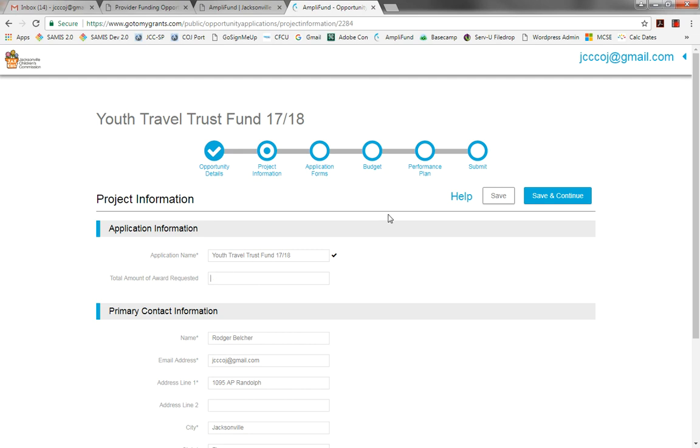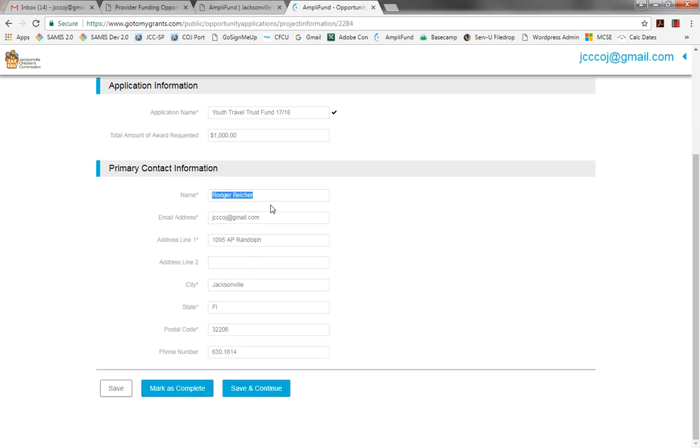In this test example, I'm going to request $1,000, which will be 25% of the overall cost. In this example scenario, let's use a total travel cost of $4,000. $1,000 being requested, and this field will represent 25% of that total cost. I confirm that I have correct information loaded up here. That looks good. And now I'm going to mark this as complete and then save and continue.